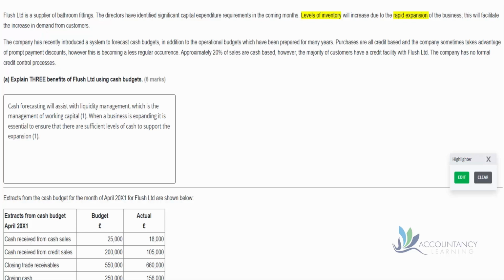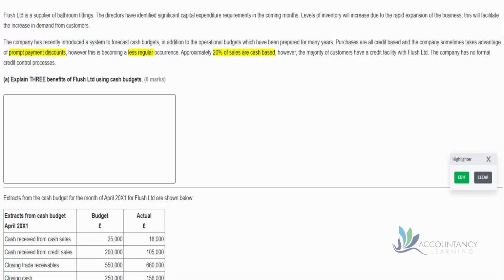When a business is expanding, it is essential to ensure that there are sufficient levels of cash to support that expansion. So again, do you notice how the suggested solution is really linked with the information provided in the scenario? So it's really important that you use that scenario to help you to construct your answer.